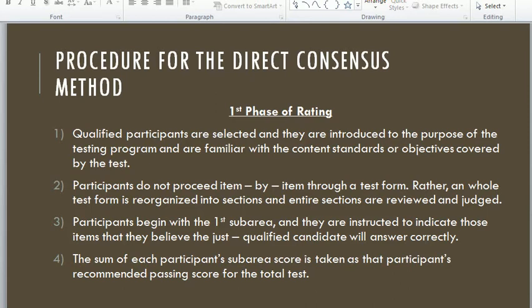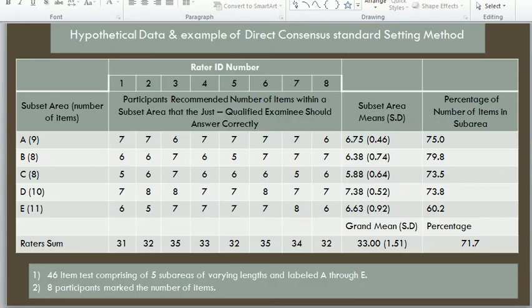At the fourth step, the sum of each participant's sub-area scores is taken as the participant's recommended passing score for the total test.